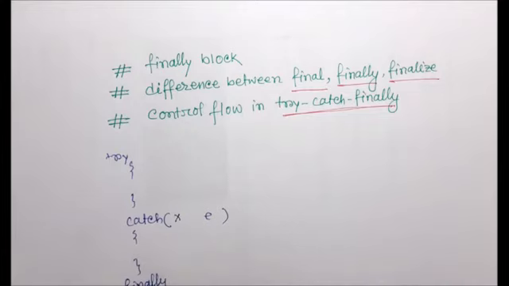Whatever code is written within the finally block should be the cleanup code. For example, I want to close my database connection. That piece of code will be written in the finally block. So we know that in try, whatever risky code may raise an exception will be placed in the try block, right?